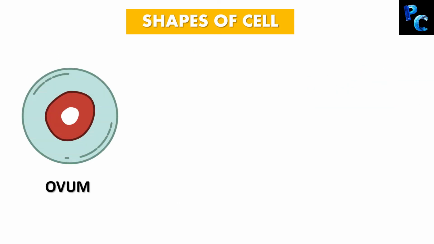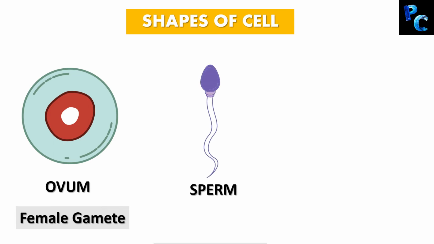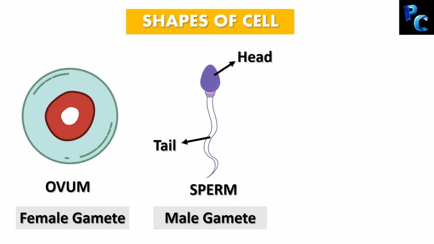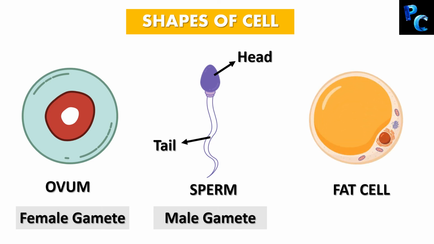Ovum look like this. Ovum is the female gamete. On the other hand, a sperm looks completely different. Do you know what sperm is? Yes, it's the male gamete. They have a head and they have a tail, while the ovum is round in structure. So there is a vast difference in shapes. Again, a fat cell will look like this. So you can understand that there is vast difference in the shape of the cells.